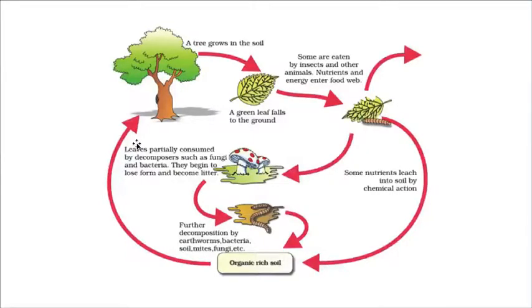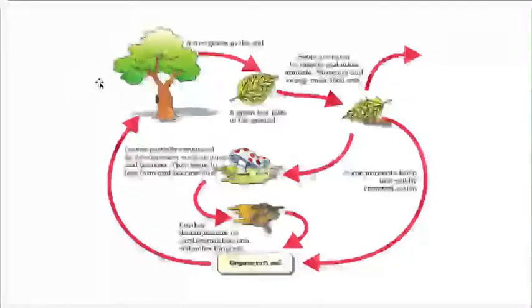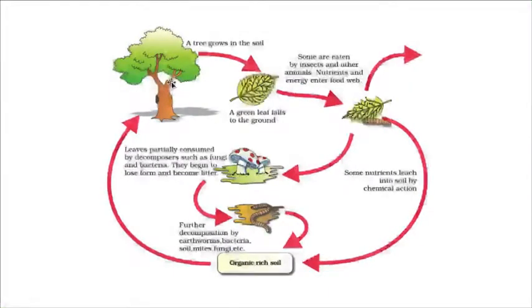So it is a cyclic process of nutrients. It is a cyclic exchange of nutrients from biotic to abiotic, and again abiotic to biotic. That means from the plants to the soil, biotic to abiotic, and again from the soil to the organism, abiotic to biotic.